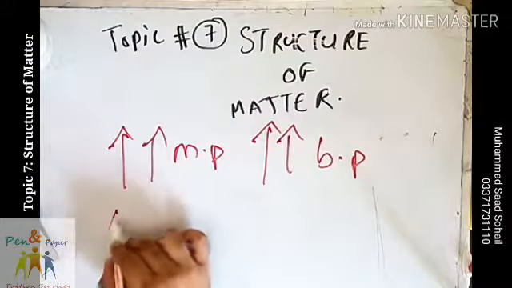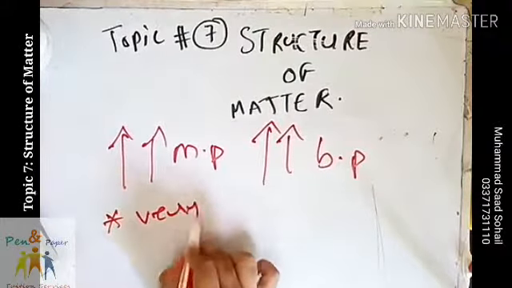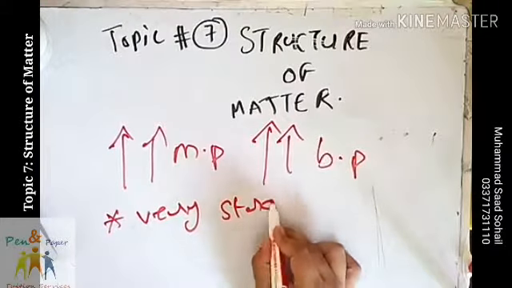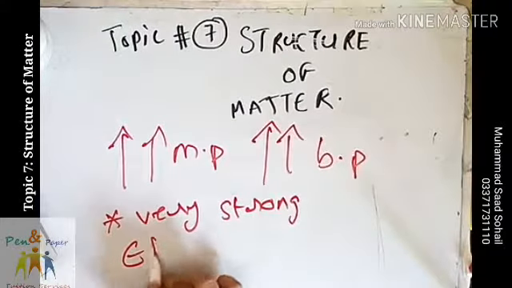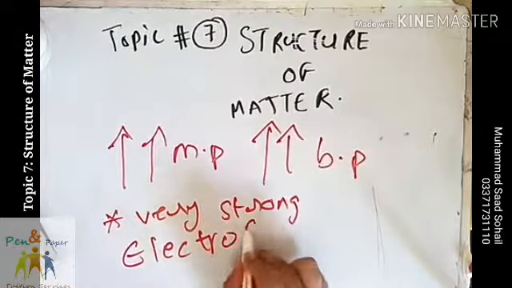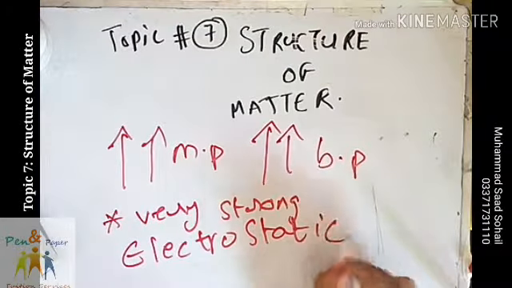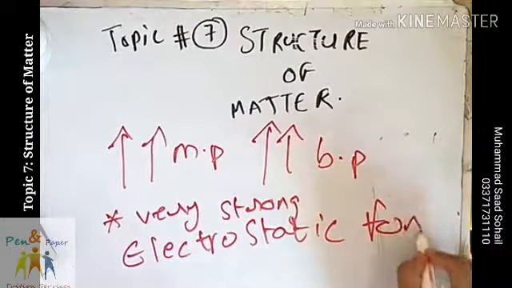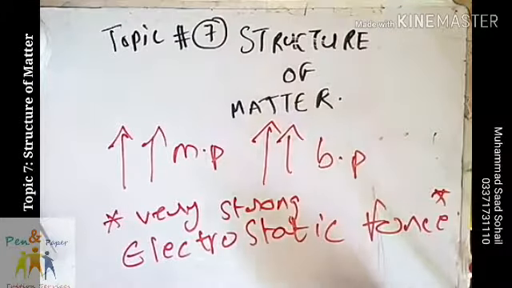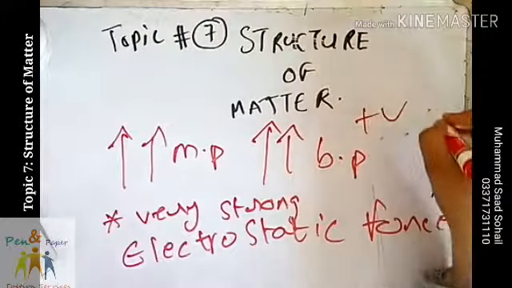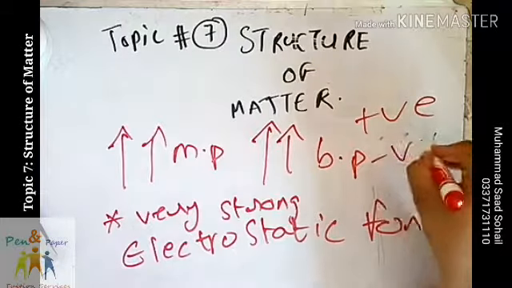Because there is a very strong electrostatic force of attraction between the positive and the negative ions.